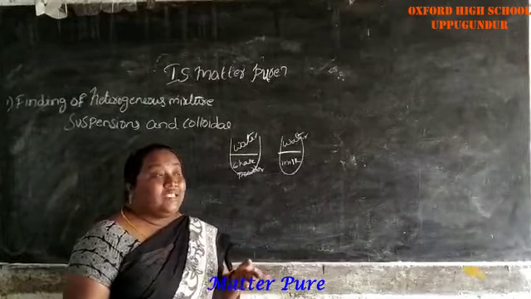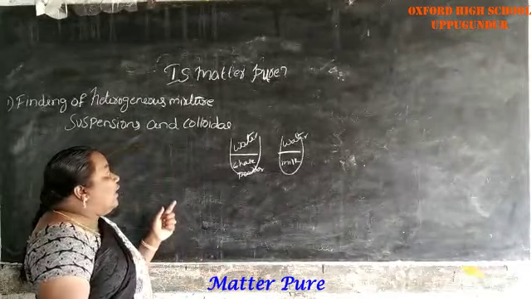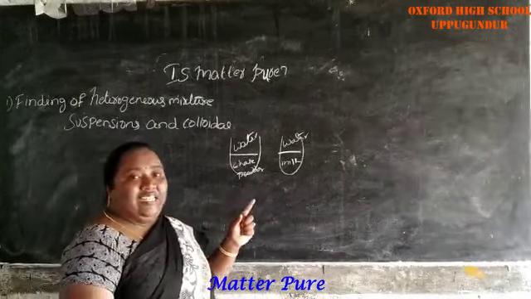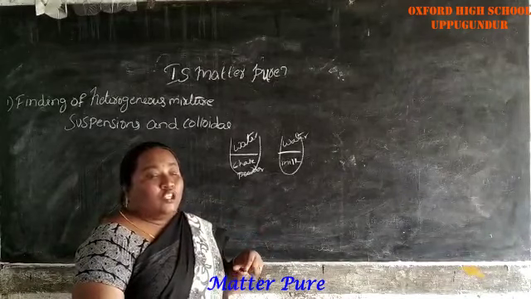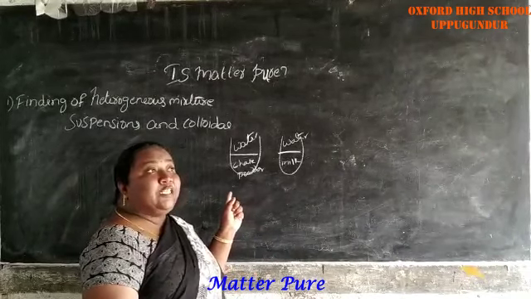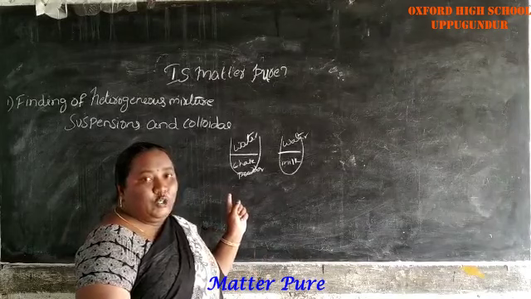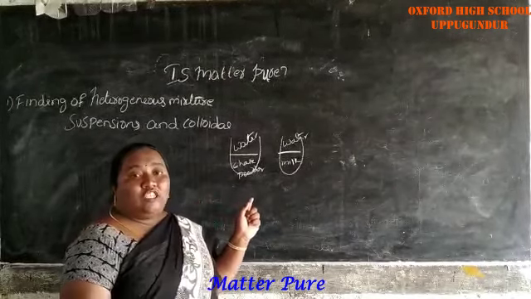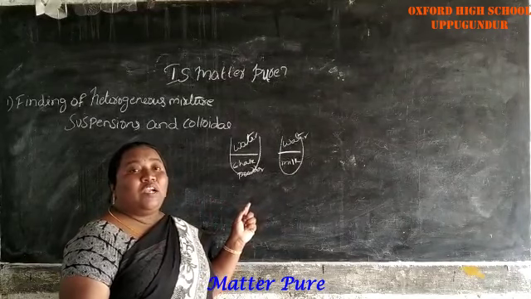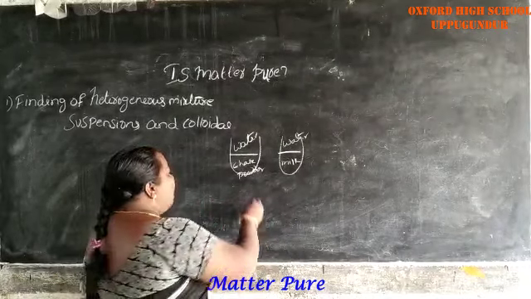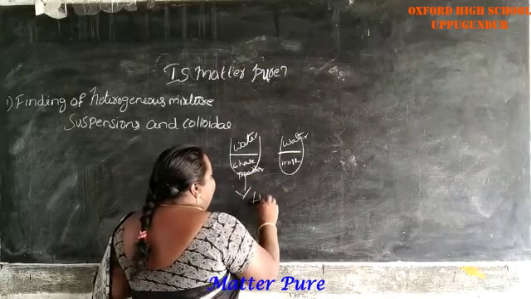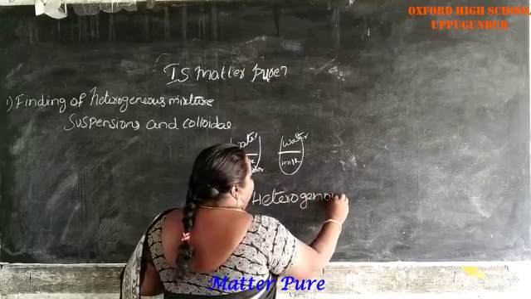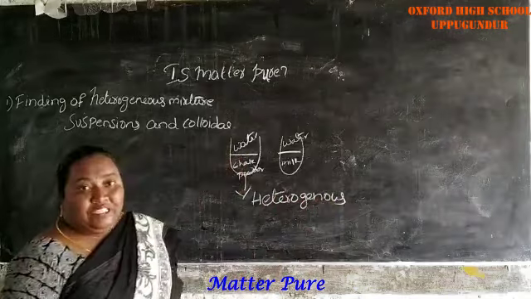Since in the first test tube the chalk powder was not dissolved in the water, it is a heterogeneous mixture.